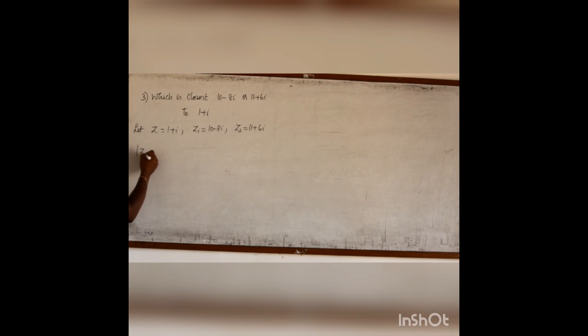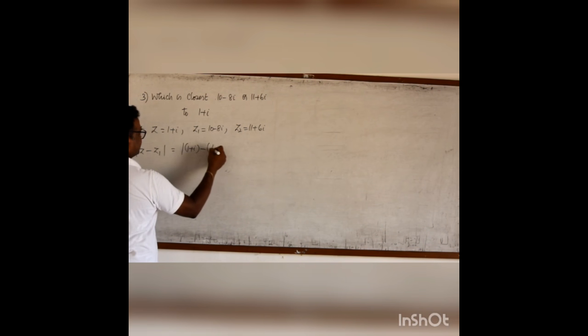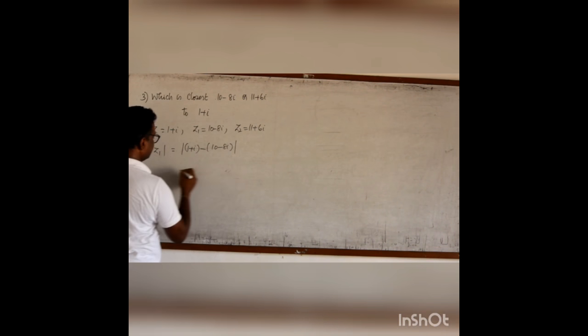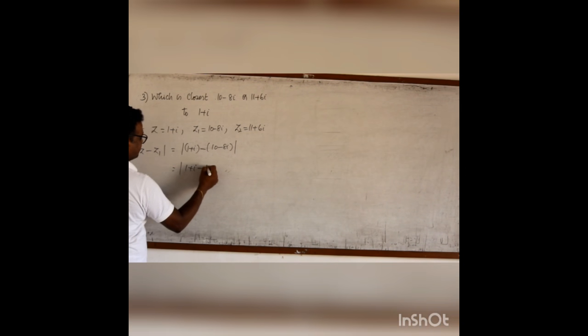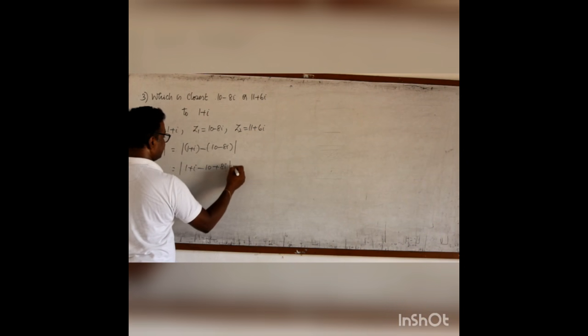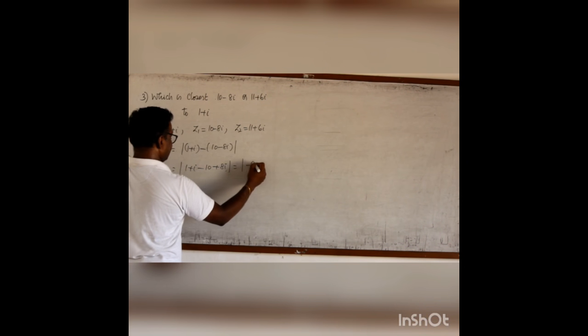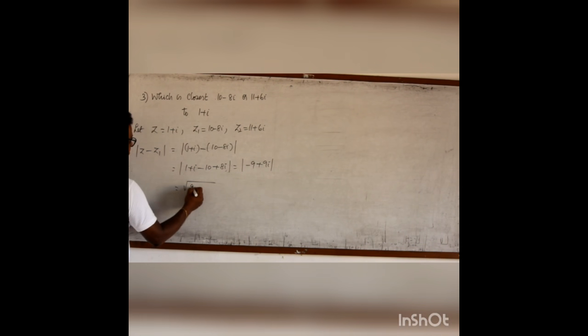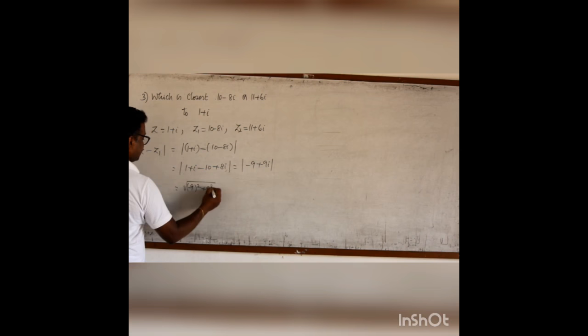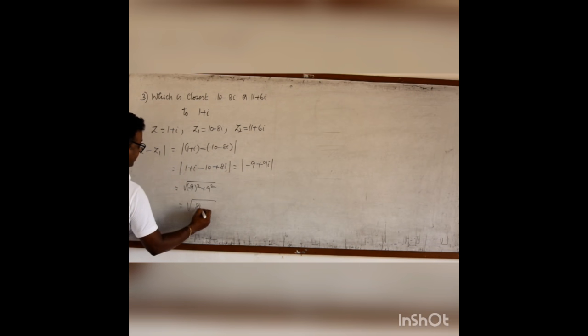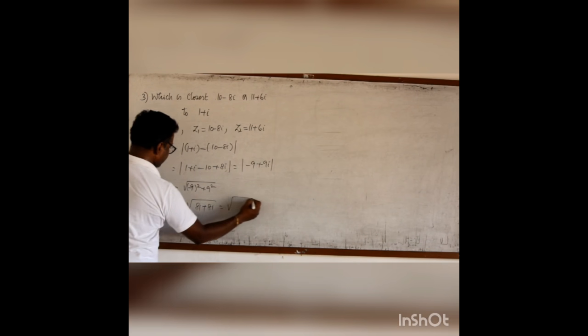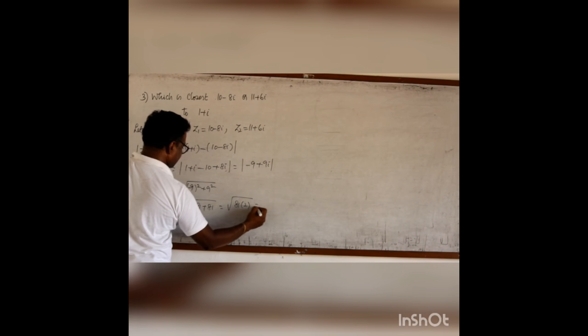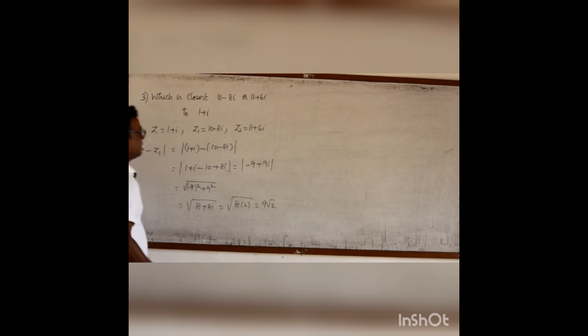Now let me find out the distance between z and z1. It is 1 plus i minus 10 minus 8i. This is 1 plus i minus 10 plus 8i. It is minus 9 plus 9i. Modulus means root of minus 9 the whole square plus 9 square, root of 81 plus 81. Two 81s are there, 81 into 2, it is 9 root 2.